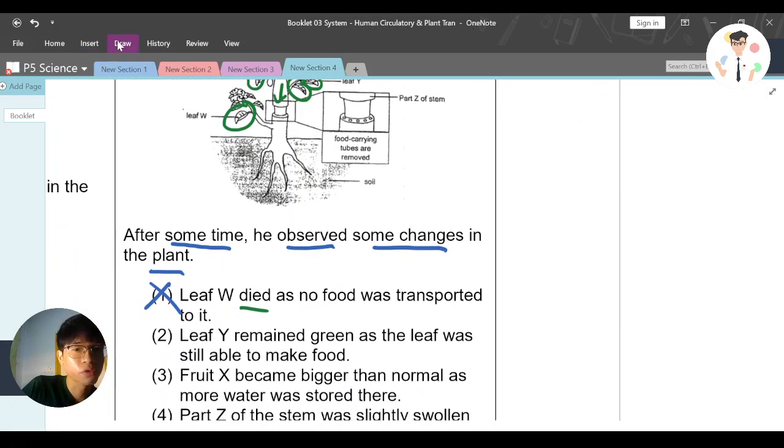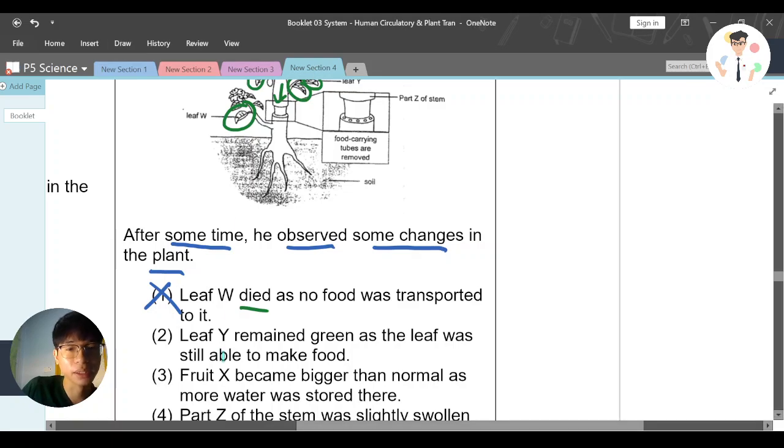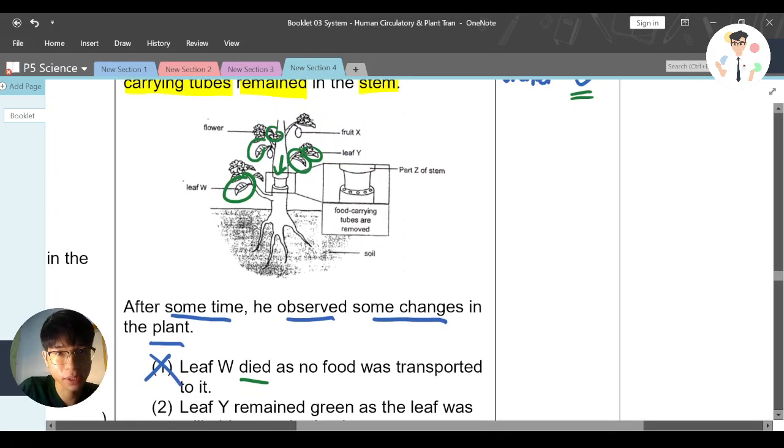Number three, fruit X became bigger than normal as more water was stored there. Now, let's look here. X is where? X is this. The statement is saying that this fruit becomes bigger because of more water. First, let's understand, is it becoming bigger? Which I would think is true. It might become a bit bigger.